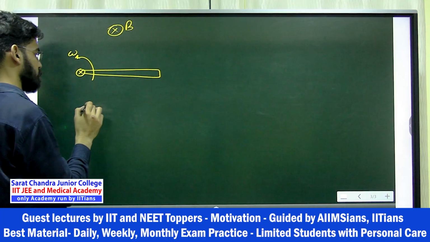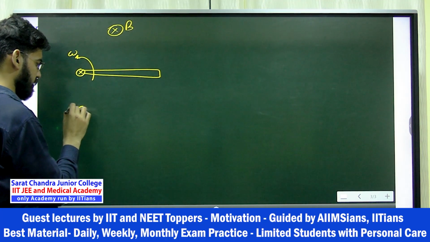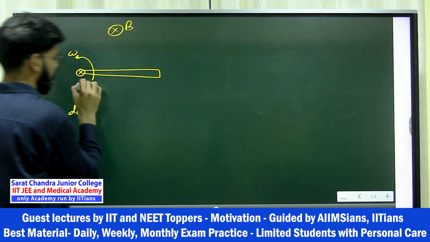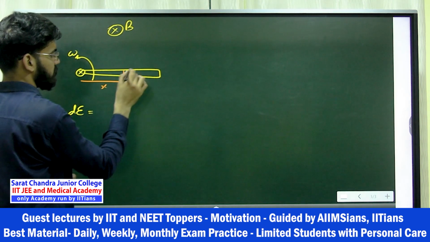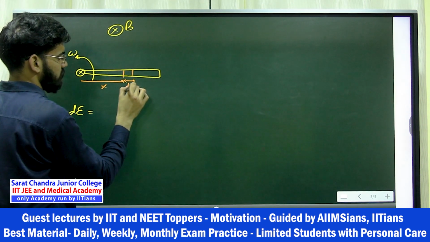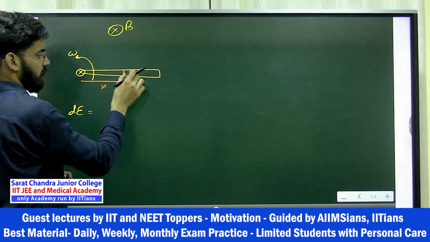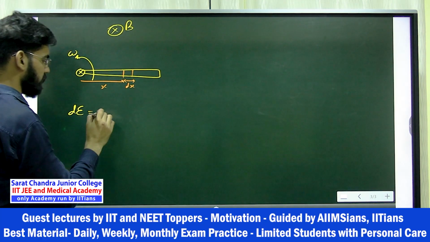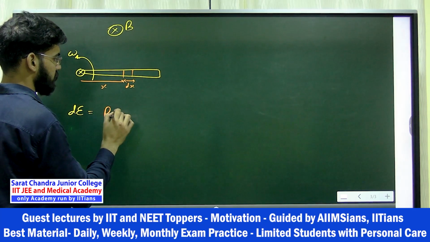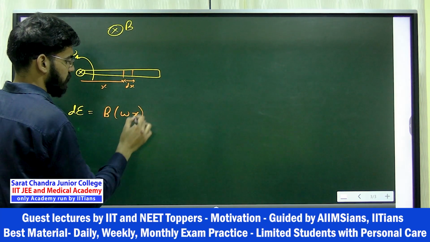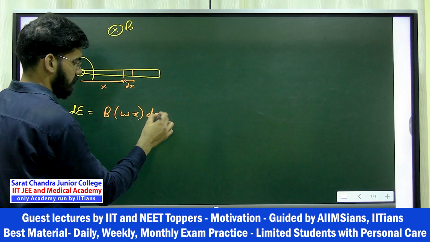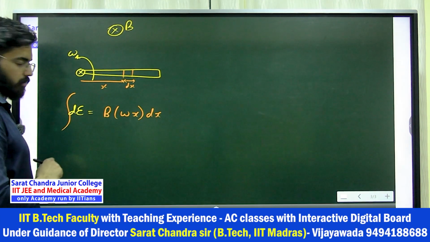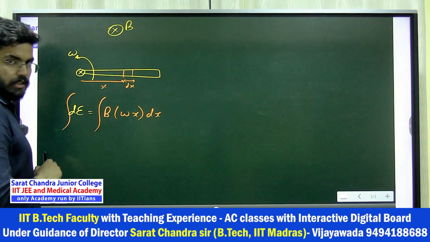First of all you will write the EMF dE. At x distance you assume a dx element. This element is moving with what velocity? Omega into x, right? Omega x. So V is omega x, into L which is dx. This is your dE, the small EMF. Now for the total EMF you integrate.